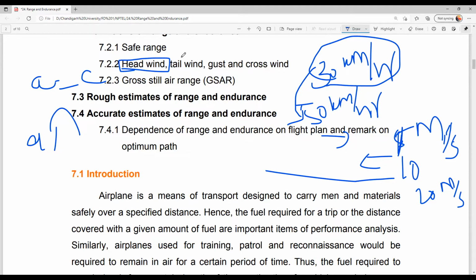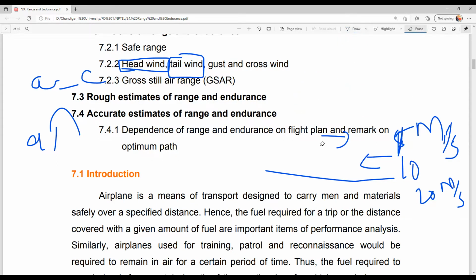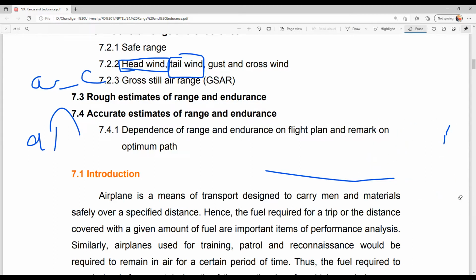But there is an advantage with the tailwind, right? There will always be an advantage with the tailwind, because it is going to help you move faster. So again, let's consider that you are driving a car and this time you are moving at a speed of 50 kilometers per hour.